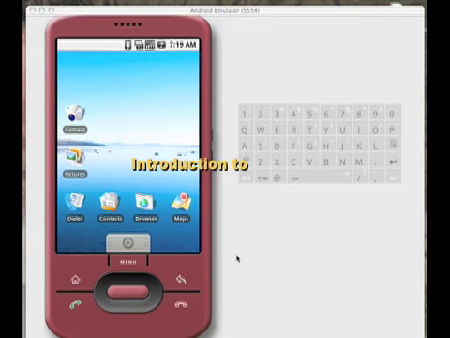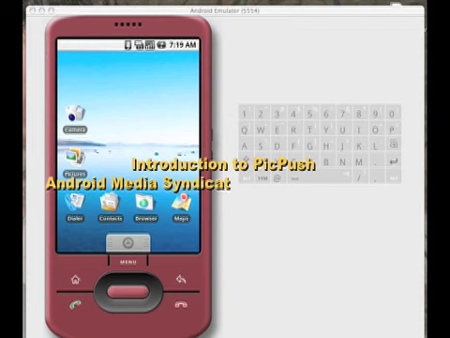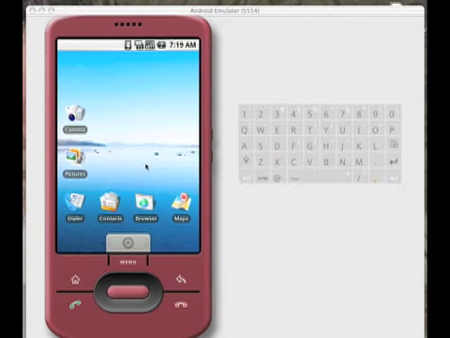So, you've downloaded PicPush, now you need to know how to use it. This quick demo will give you a quick overview of the features of PicPush, how to set up your destinations, how to monitor your transfers, and how to set up preferences.